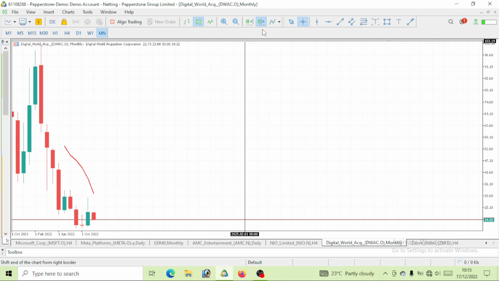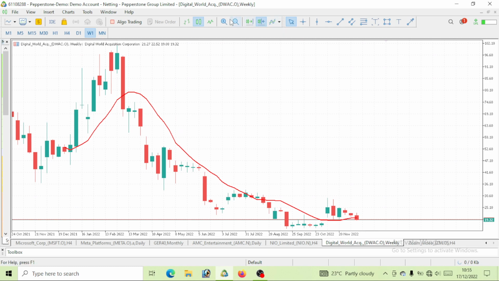In order to predict this price for this week, we would want to go to the weekly time frame. We would want to know what this weekly time frame is before we consider placing a trade. There's one question we ask ourselves before we place a trade on an asset: what is the trend for this movement? Is it an uptrend move, a downtrend move, or a ranging market move? Clearly we can see that this is a downtrend move.